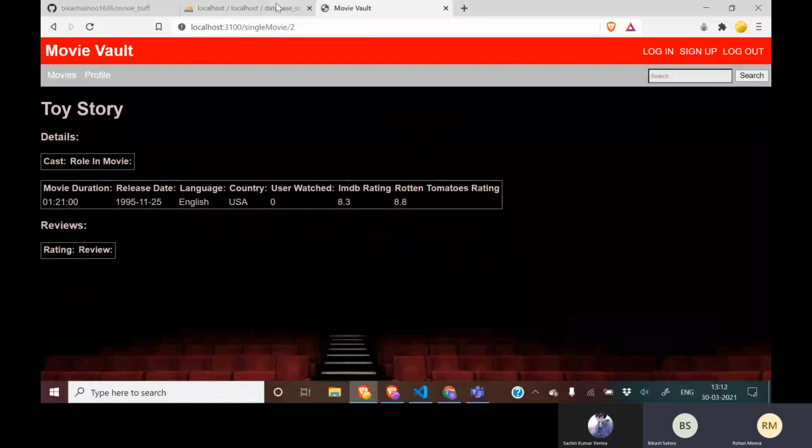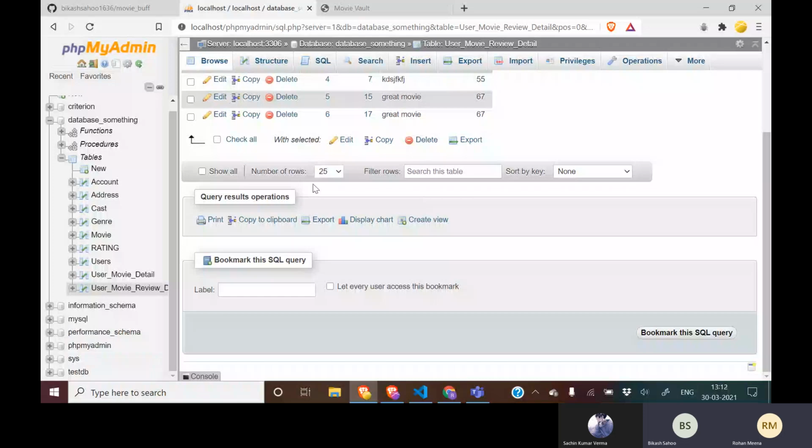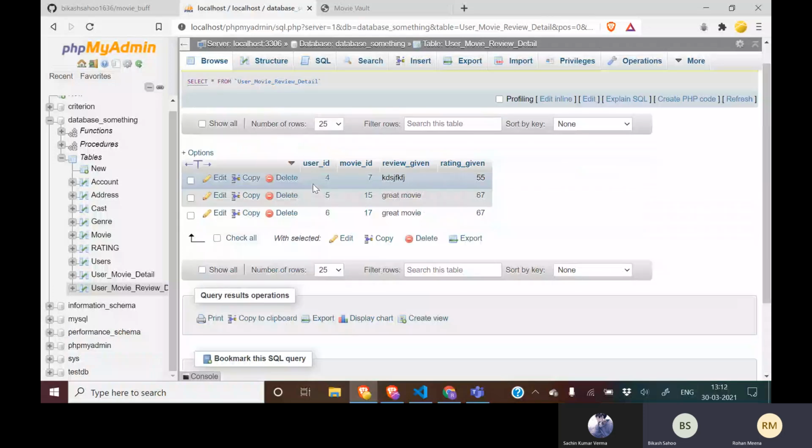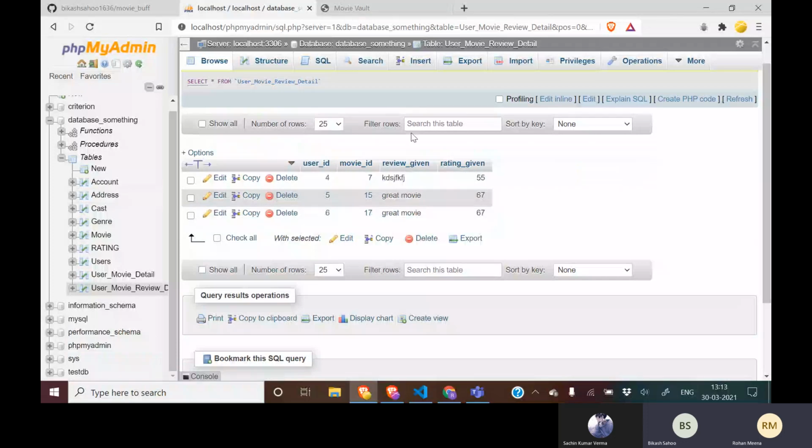Apart from this, if I show the user movie review details table in our phpMyAdmin, you can see that there is one corresponding entry, number 3, with 6 as my user ID, the movie ID that I had rated, that is Casino, and the rating also. It means my database and website are properly synced. So I think that's all from my side regarding the live demo. Now my friend Vikas will go through the code and explain it.